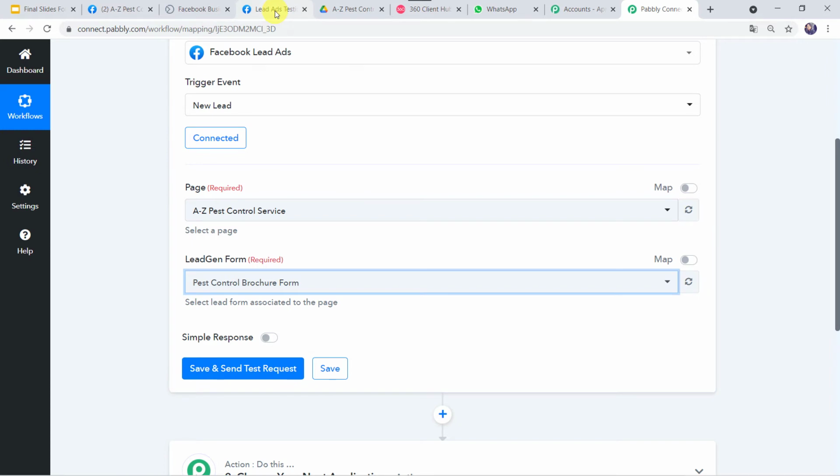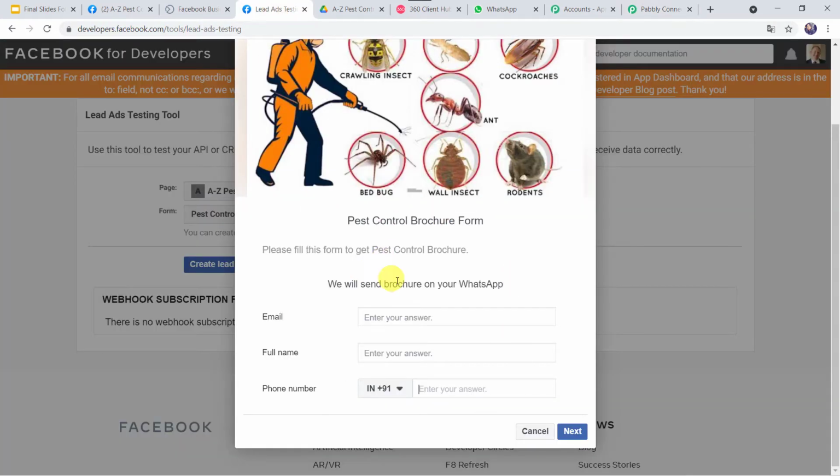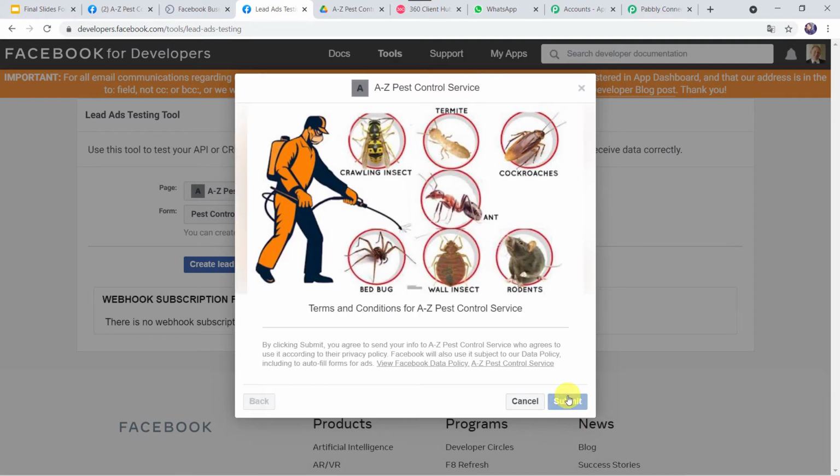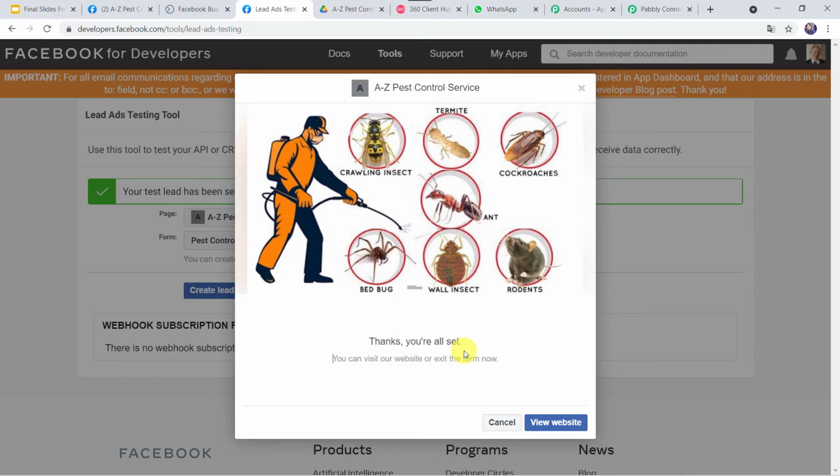So we have to go to Facebook lead ad forms and here we have to fill the form. Let's give the email address as shikhaarya25@gmail.com, full name as Shikha Arya, and let's give her mobile number over here and let's click on next and submit. Thanks, you're all set. Okay. So the form has been filled over here.